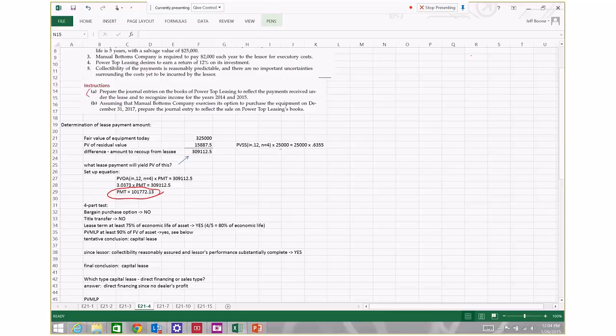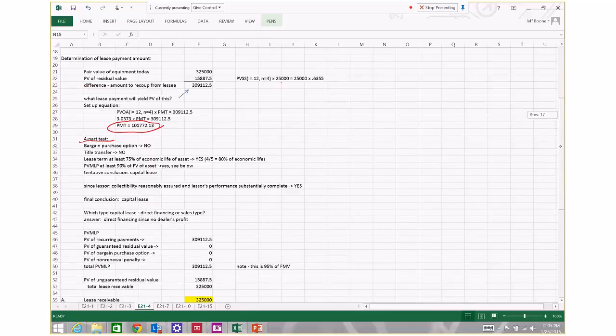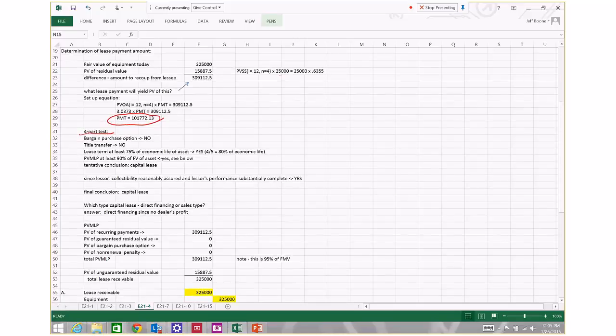Okay, so now we've got to figure out whether this is a capital lease or an operating lease by applying the 4-part test. The first question of the 4-part test is, is there a bargain purchase option? Well, we determined that there is a purchase option, but it's not a bargain purchase option because it does not give the lessee the right to buy the property at the end of the lease term at less than fair market value. So the answer is no. Does title transfer to the lessee at any time during the lease? Answer is no.